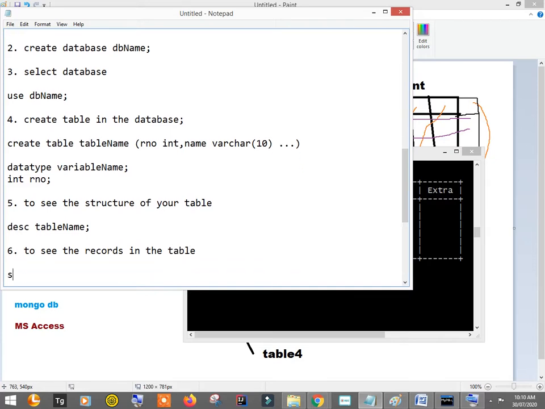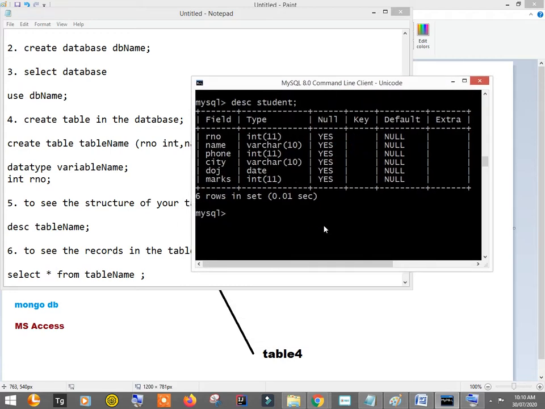to see the records in the table. The command is select star from table name, semicolon. So let me try this command here and see what we get. Select star from student, semicolon, empty set. It means that there is nothing inside it. We have just created the table, and we have not put anything inside it. So now let's insert records into it.